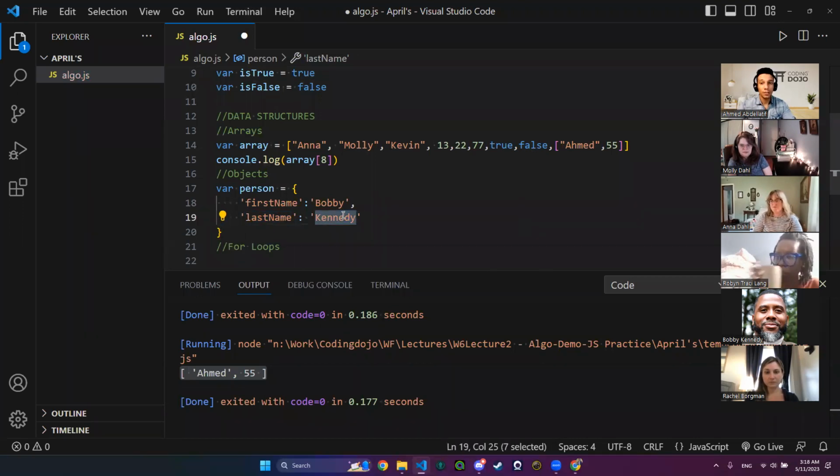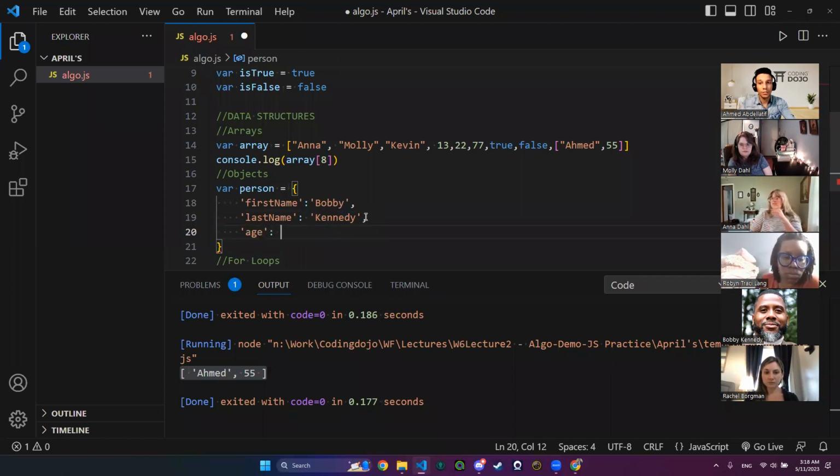Okay? What if we want to add another key and value? Another comma and add whatever I want. Let's say age. I will add any random age. Let me try 31. So notice here, Bobby is inside of two quotes.